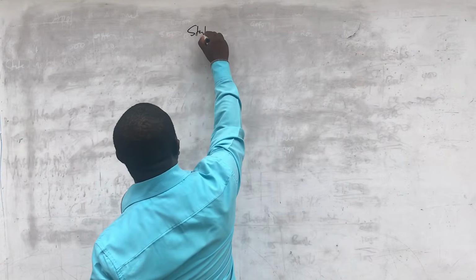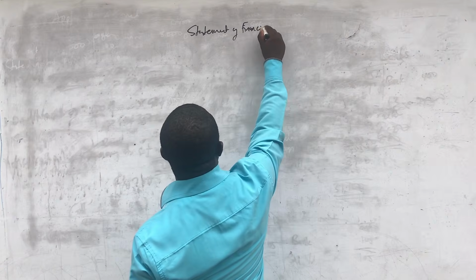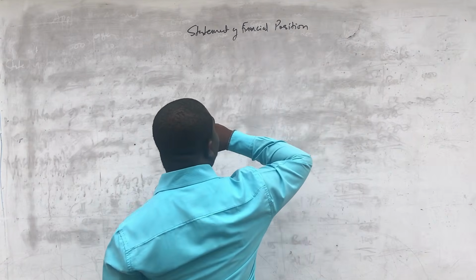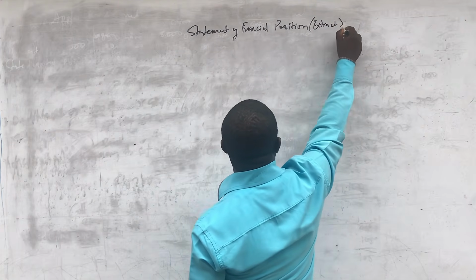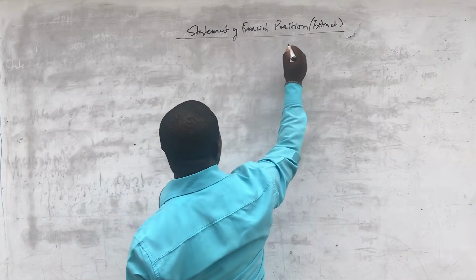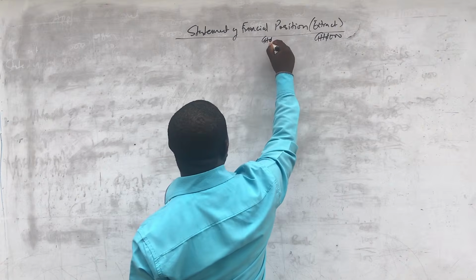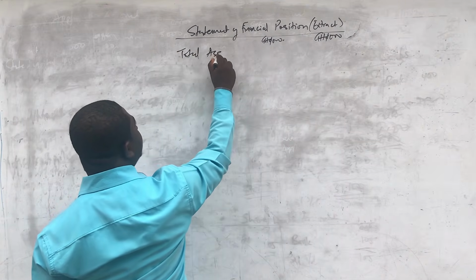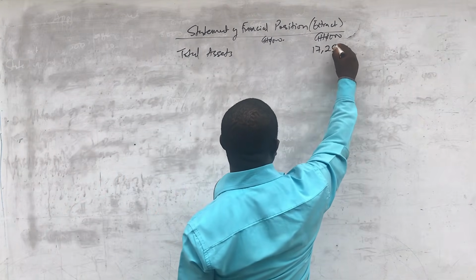So, statement of financial position extract for Maame Akua Limited. So, like I told you, let me put 3 zeros up like that. And I told you that there was an already assumed total asset according to the accounting equation of 17,250,000.